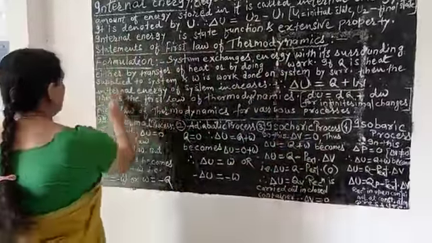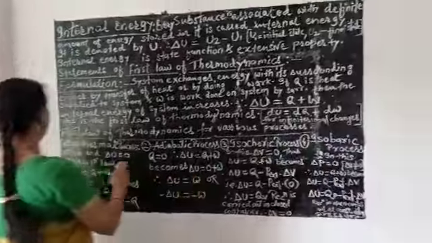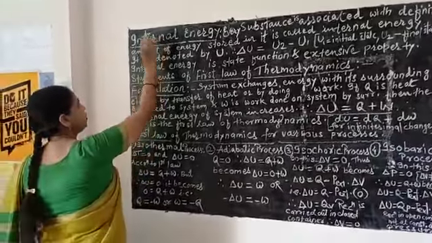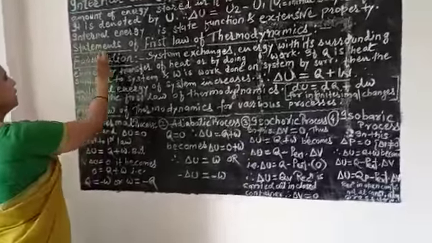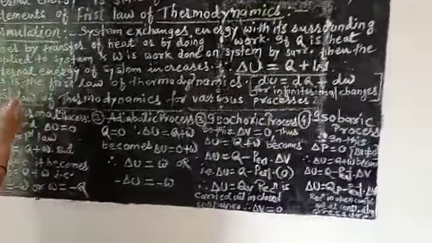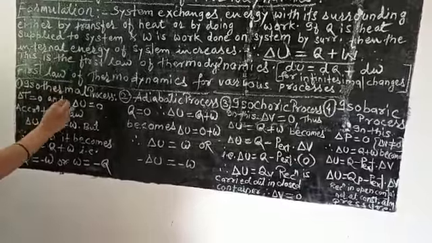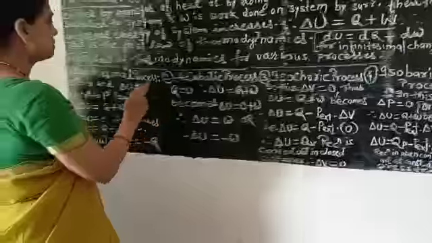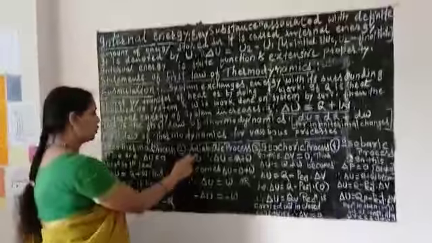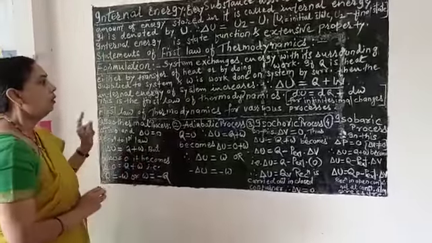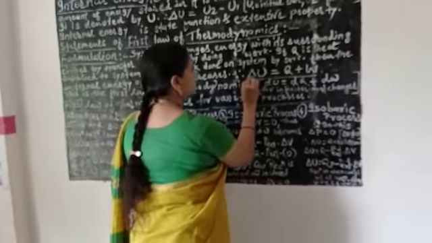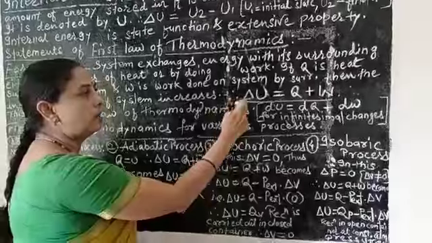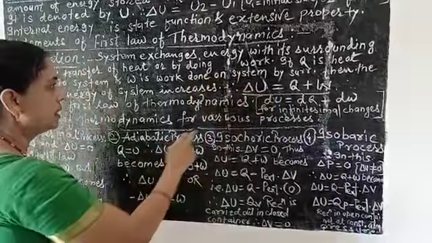So we have learned all these in this lesson, and you have to remember the definition of internal energy and the statements of the first law of thermodynamics, and you may be asked 1 mark questions on each, and 2 marks questions for the processes. So derive, this is also a question: derive the mathematical expression for the first law of thermodynamics.